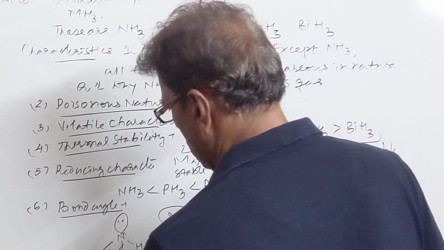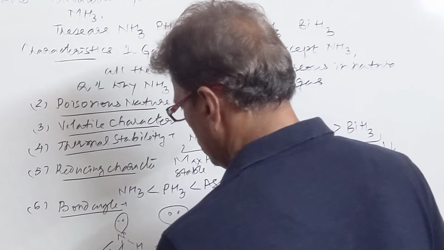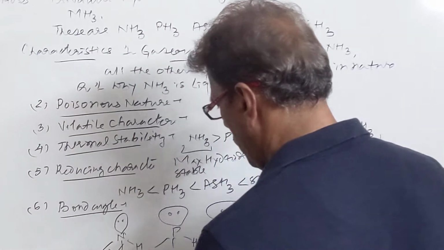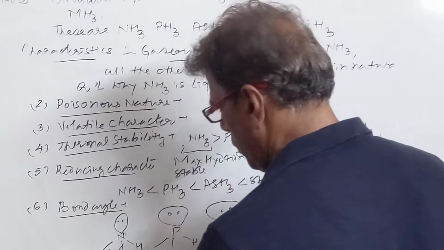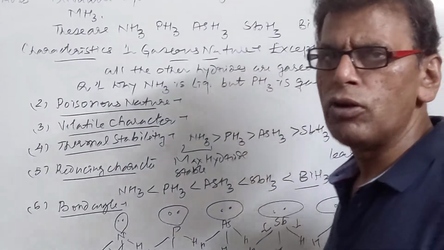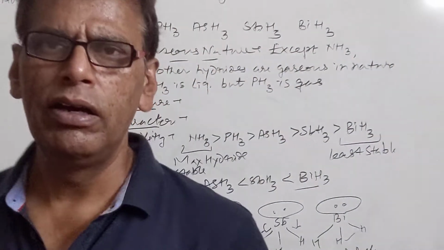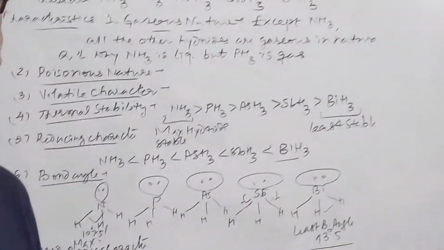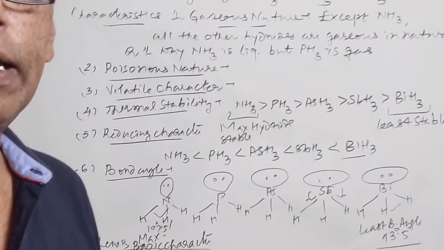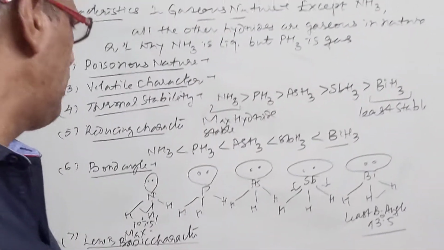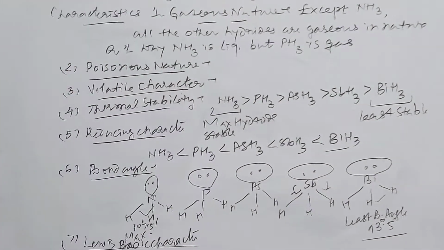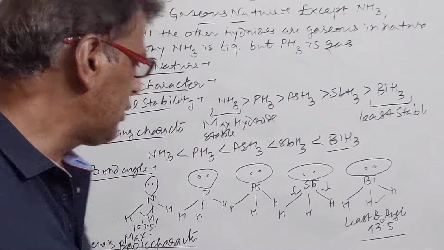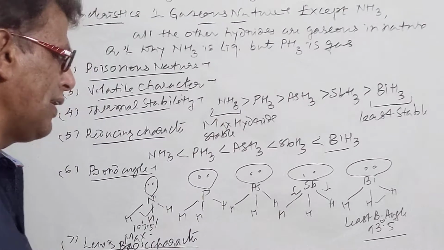After bond angle, we have Lewis basic character. Ammonia is the strongest Lewis base in this family. It is mainly because of the high electronegativity of nitrogen. It can easily donate a lone pair of electrons to Lewis acids, as compared to other hydrides.